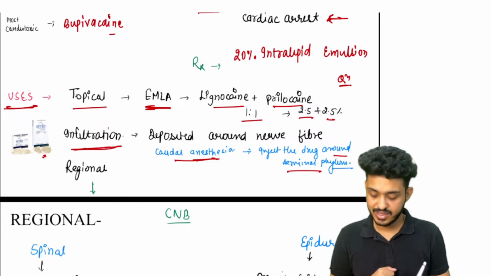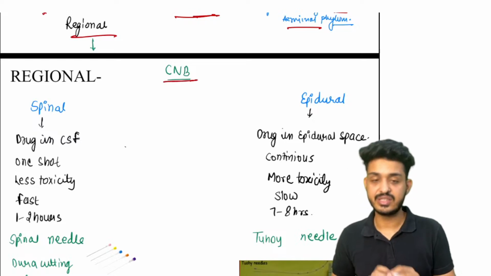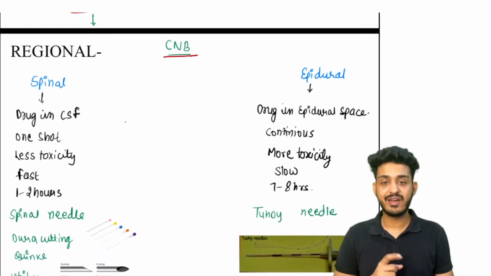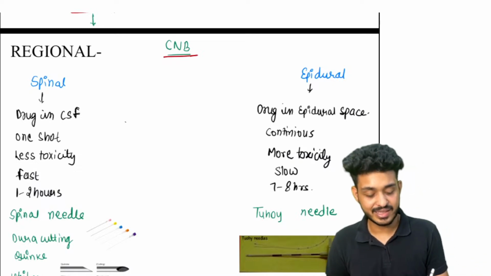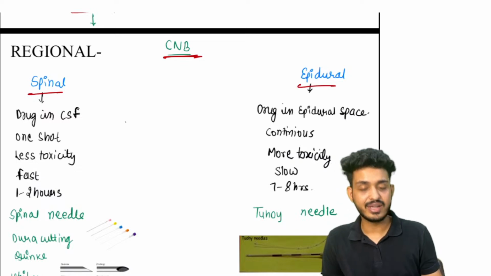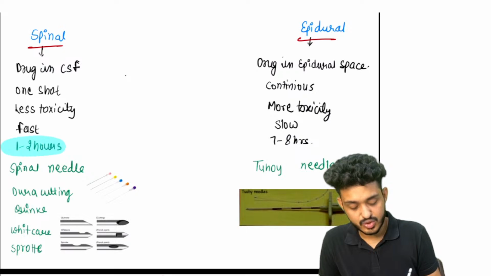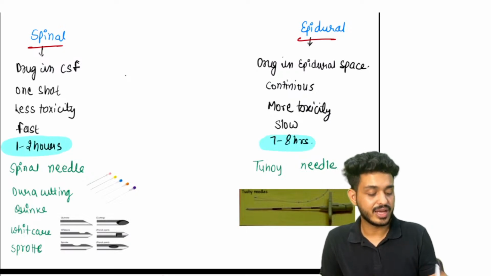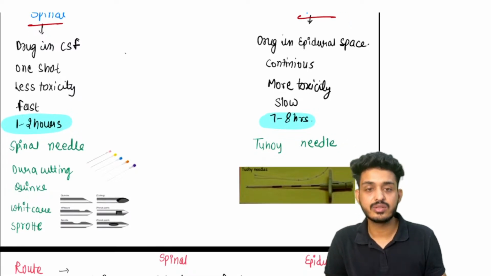Next one is your regional anesthesia, guys, very very important. We have central neuraxial blockade. Two important things: one is spinal, another one is epidural. Important point: spinal we utilize for short duration, epidural we utilize for long duration. First question that they ask you is this, and second question that they ask you is about the needle.